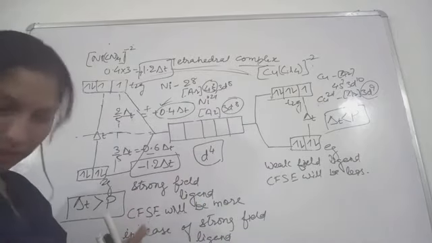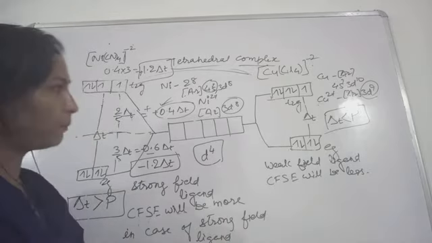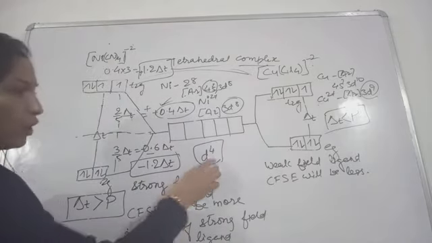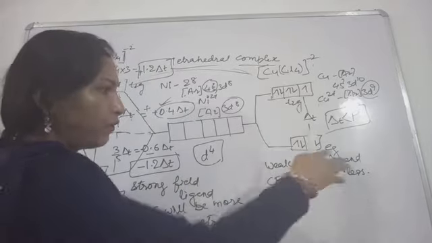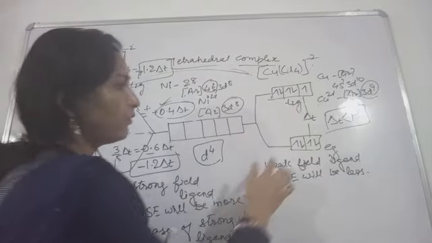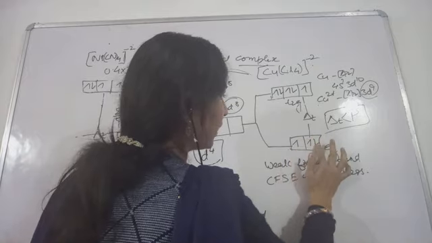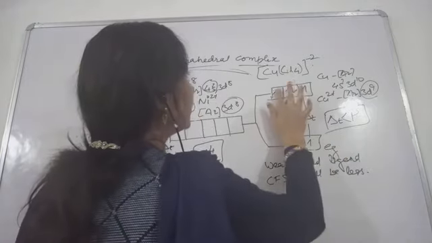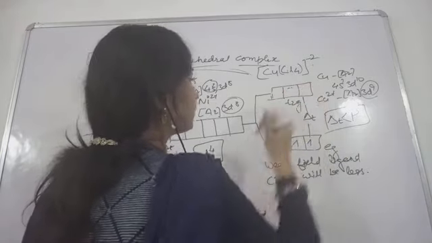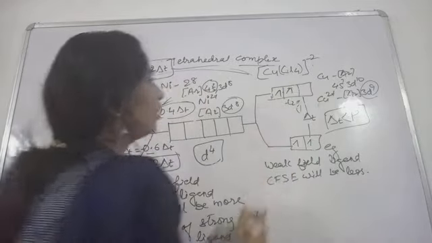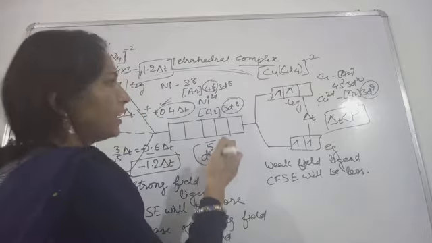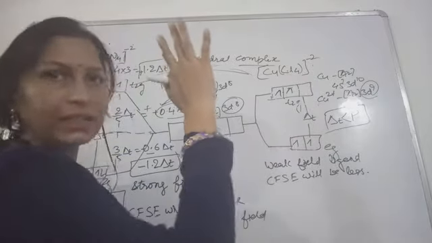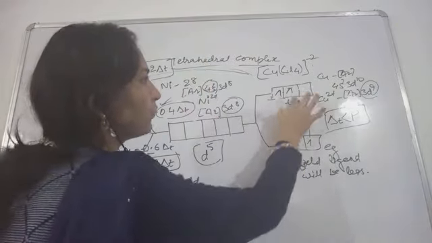Now I am giving more examples. If 4 electrons are present, you will be asked to arrange them in a weak field ligand. So for a weak field ligand, 1 electron will come here, 1 electron will come here, then 3, 4. Or if 5 electrons are present, then you can arrange the 5 electrons like this: 1, 2, 3, 4 and 5.